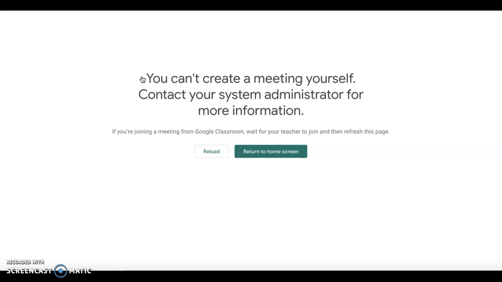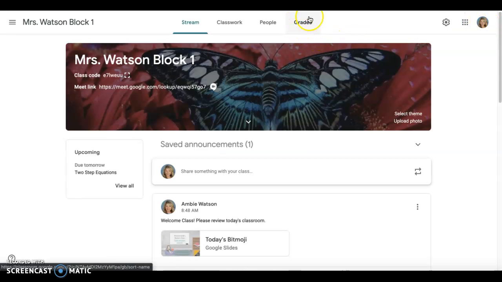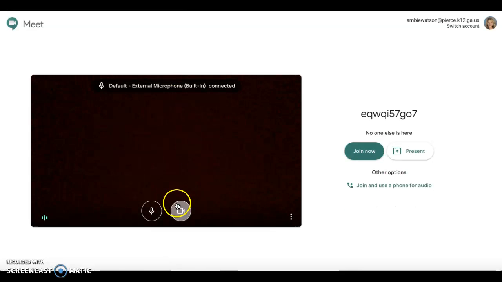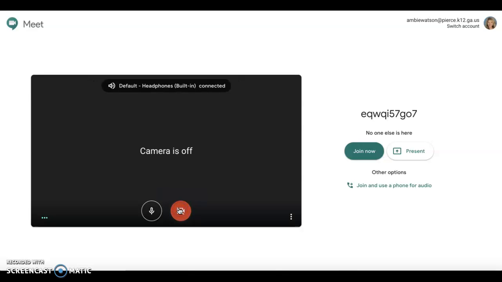Well, when I click on that link as a teacher, this is what happens. You see my icon at the top. You see grades here, so you know this is the teacher view. I'm going to click on the link, and it's getting ready to join. So the system knows if it's a student account or a teacher account. So the students cannot get on until you click on that link. So let's say that you want to have a Google Meet with your kids at 9 o'clock in the morning. Well, maybe you want to get on at 8:55. It's truly like the kids are standing in the hallway waiting on the teacher to let them in.